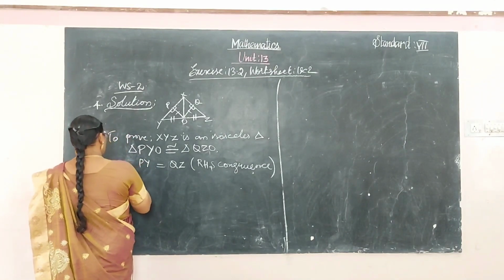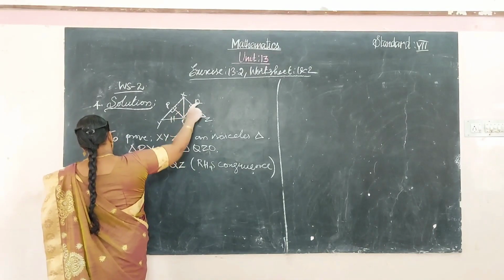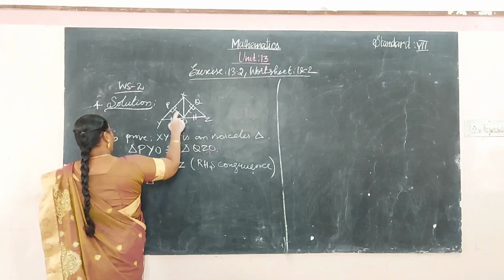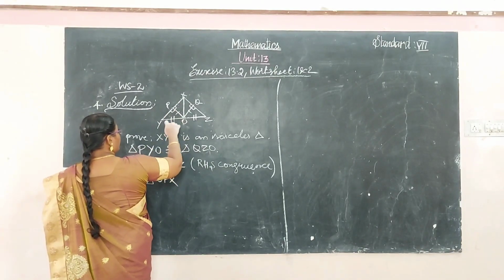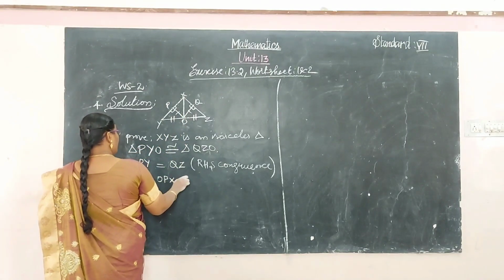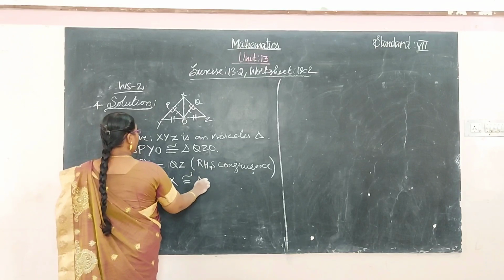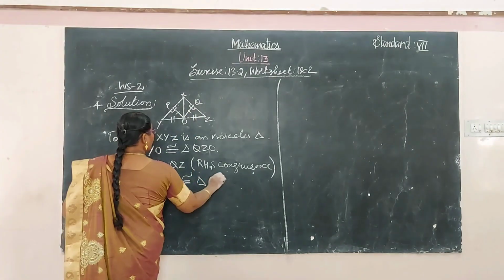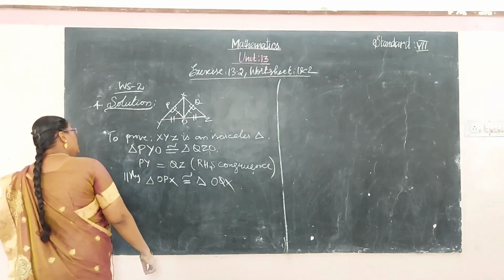And next one, similarly, we have considered this one, the triangle OPX. First we have considered this one. Okay, so OPX is congruent to the triangle OQX. Here which other sides are common?